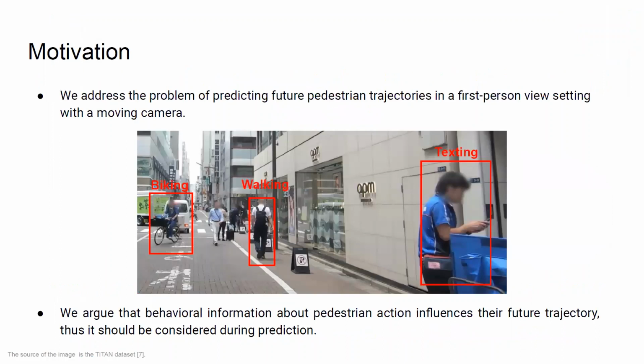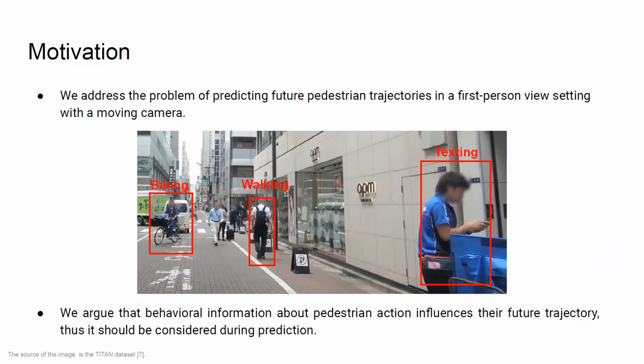Predicting the future trajectory of pedestrians is an important task in many applications, such as in autonomous driving. Therefore, in this work, we address the problem of predicting the future trajectory of pedestrians in a first-person view setting with a moving camera. Typically, the future trajectory of an agent or pedestrian is predicted based on its own past trajectory.